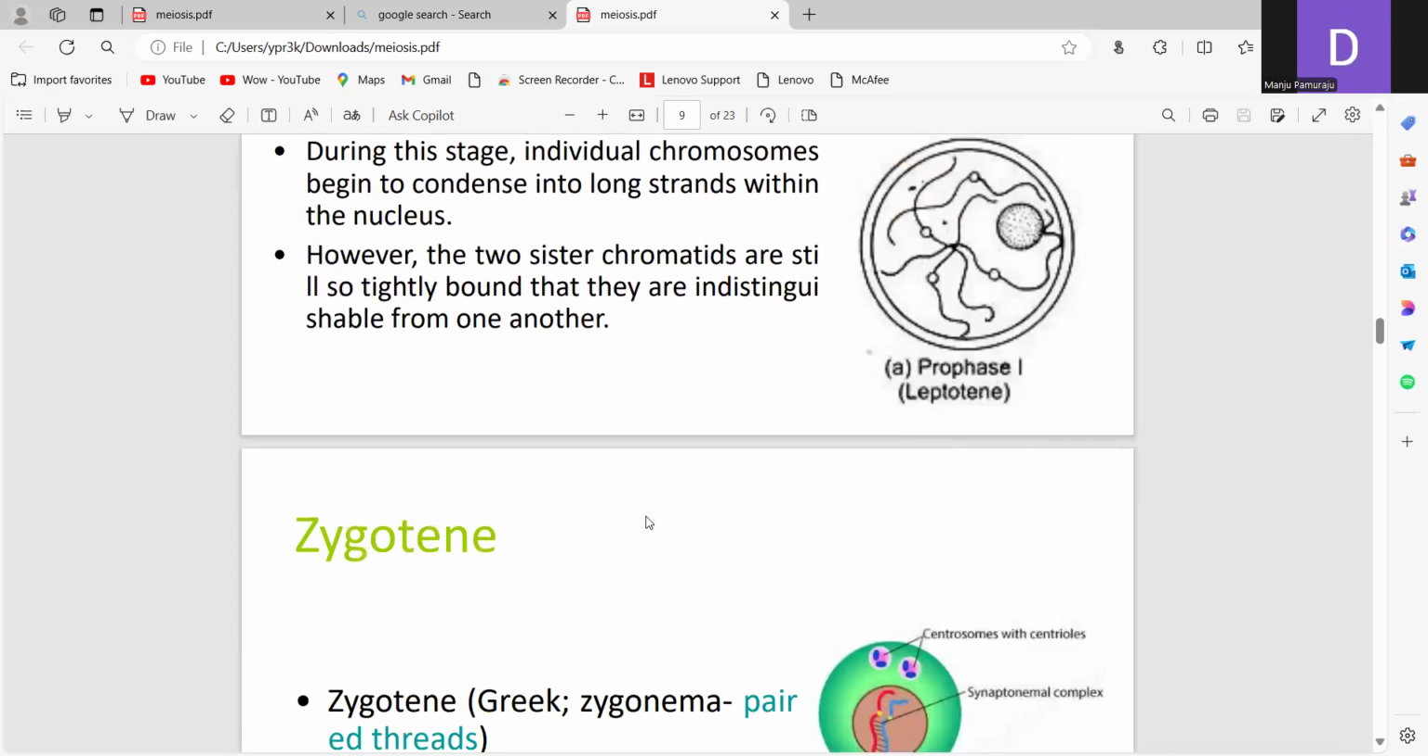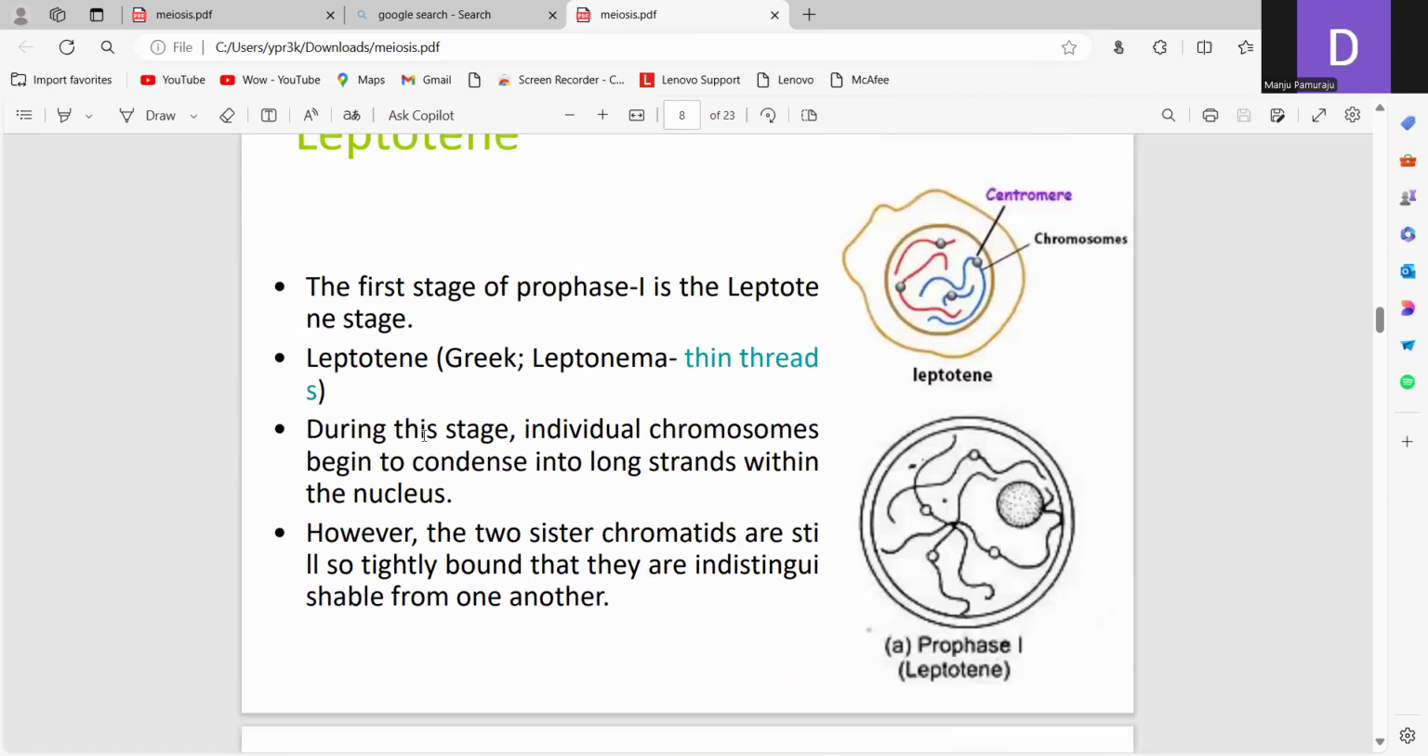So leptonema means thin thread-like, and here the individual chromosomes begin to condense. They come closer into long strands within the nucleus, like this. These are thread-like chromosomes.